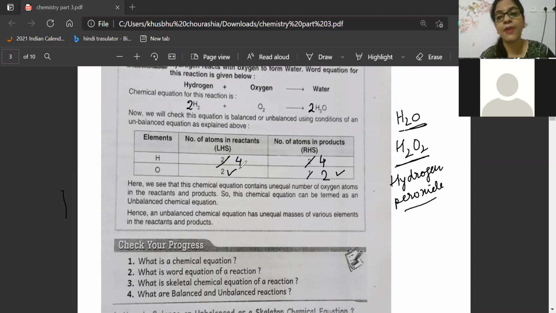So whenever you balance in the exam, board exam also, use pencil. And then finally write the balanced equation. Whatever the skeletal equation was given, the skeletal equation may be balanced, may not be balanced. But in a balanced chemical equation, the number of atoms in the reactant will always be equal to the number in the product. Okay.